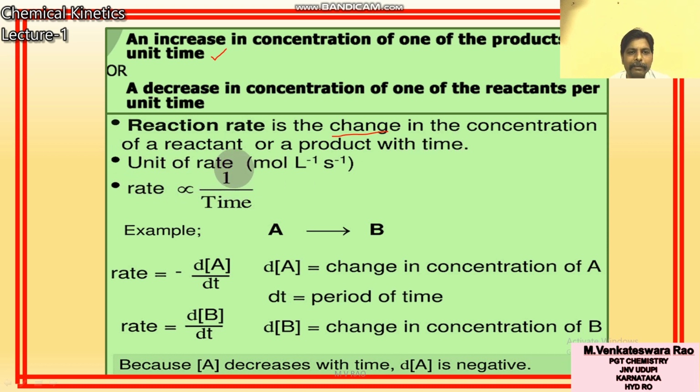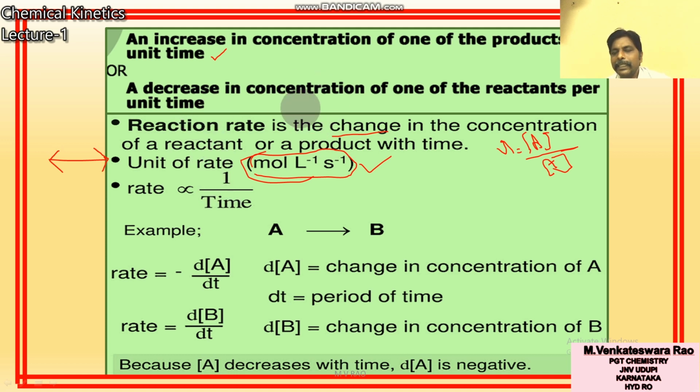So what is the unit of rate? What is the rate formula? Already written: rate is equal to dA by dt, that means change in concentration of A by change in time. So that means concentration units by time units. What are the concentration units? Mole per liter, mole liter inverse, and time units in seconds. So what is the unit of rate? Mole liter inverse second inverse. This is important. Units of rate of reaction are important for competitive exams also. So how to define rate?